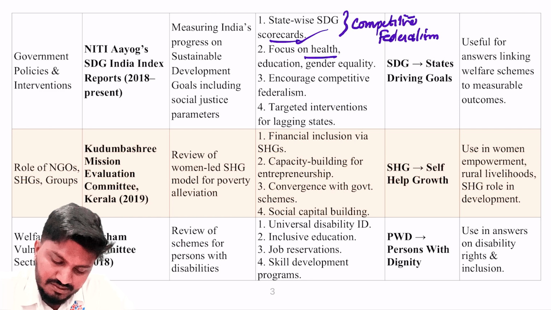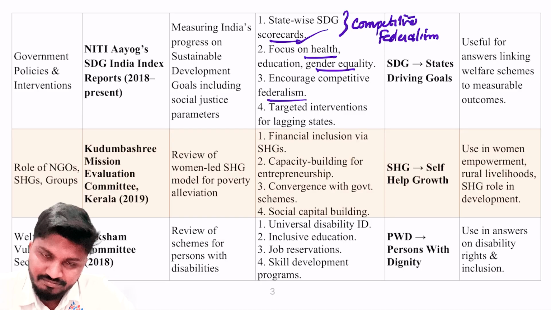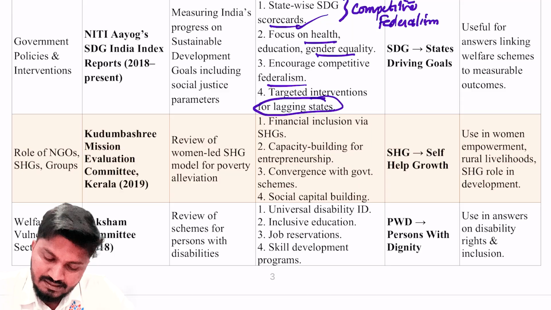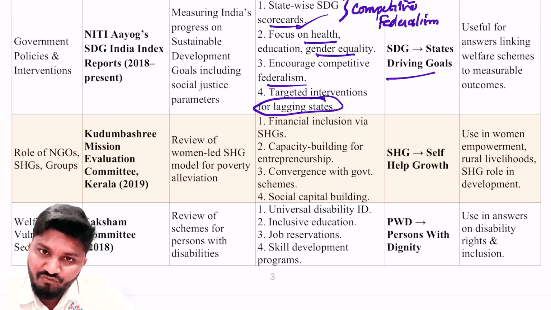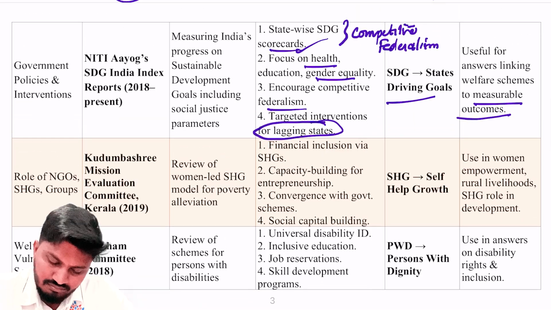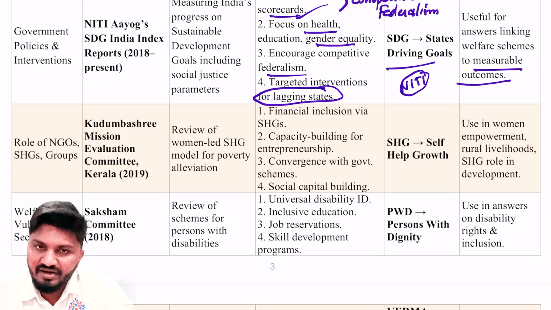Next, it focuses on health, education, and gender equality. It encourages competitive federalism. It is given already, and it is focused on targeted interventions in lagging states. Next, SDG, state driving goals, and again useful for answers linking welfare schemes to measurable outcomes. And also this can be used in any questions which talk about the importance of Niti Aayog or importance of competitive or cooperative federalism.